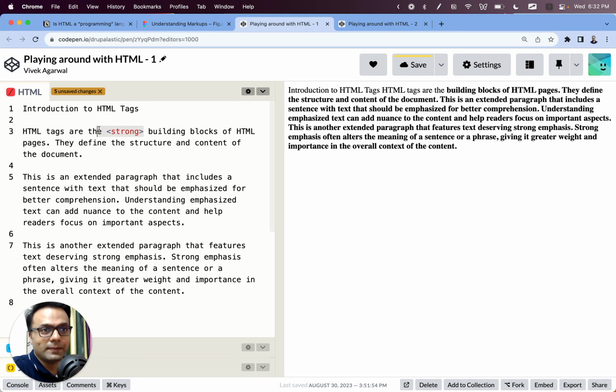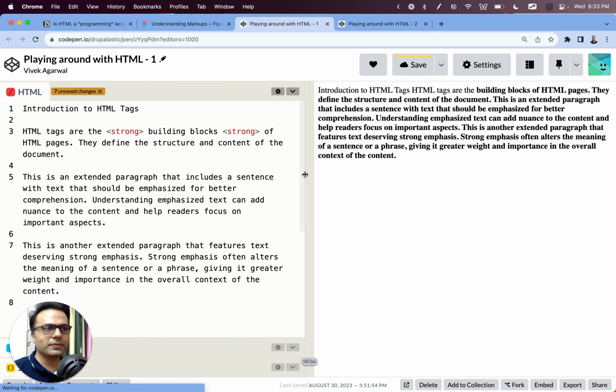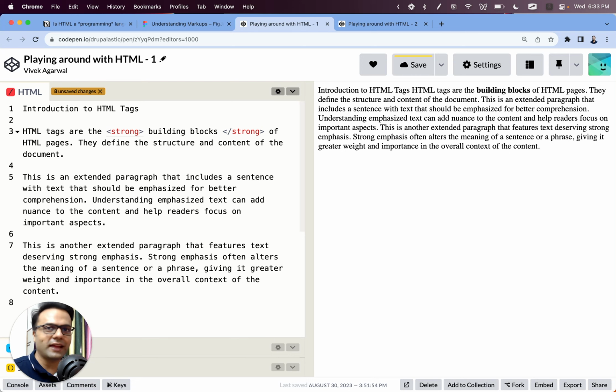So we need to end it. Let's see how to end it. And friends, this is it, right? If you understand this much, you understand most of HTML. If it sounds a little bit confusing for people who are writing HTML for the first time, it's completely fine. Now I write strong again here, but it does not have any impact. That's not how Markdown works, right? In HTML, you start a tag normally like this, but when you end a tag, you put a forward slash, the slash that is beside the shift key on the right hand side, right?